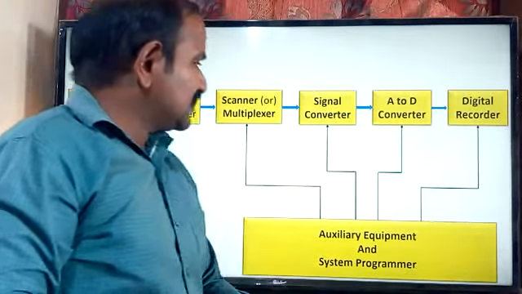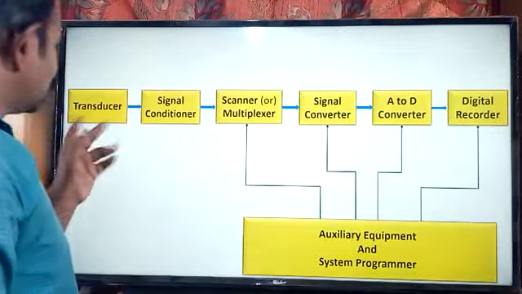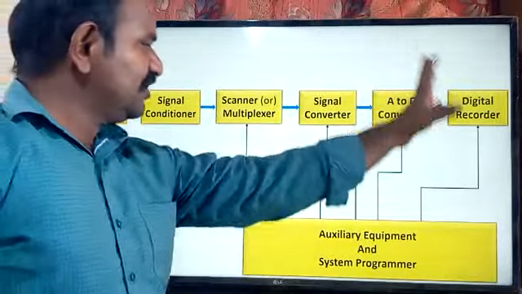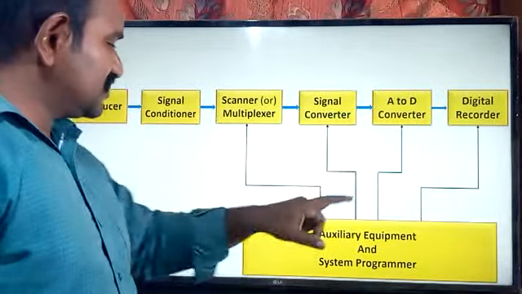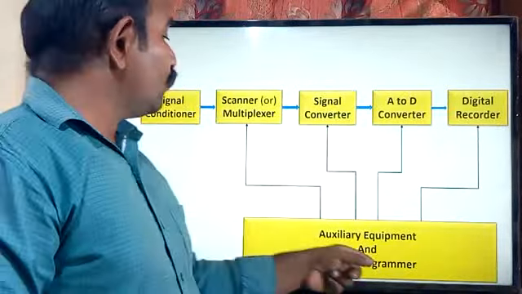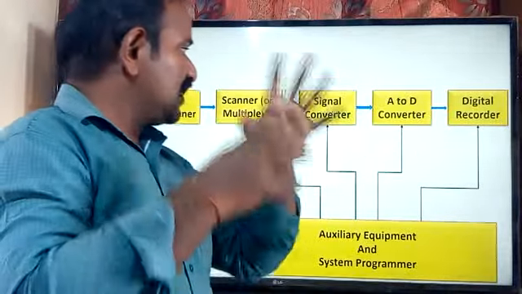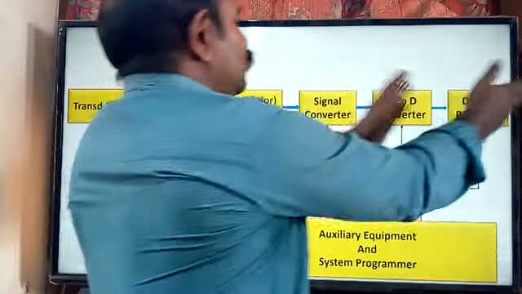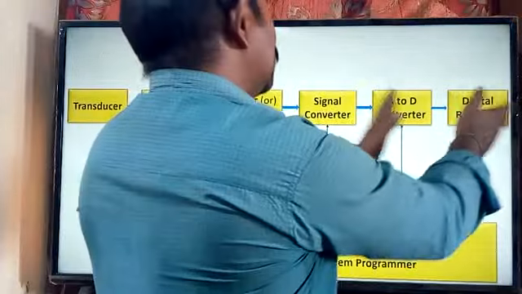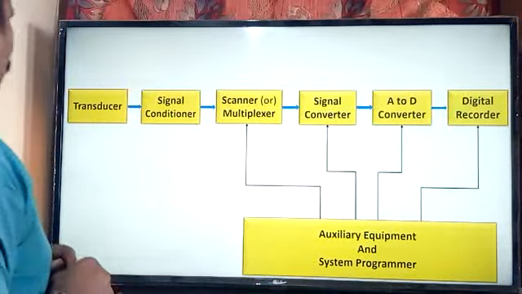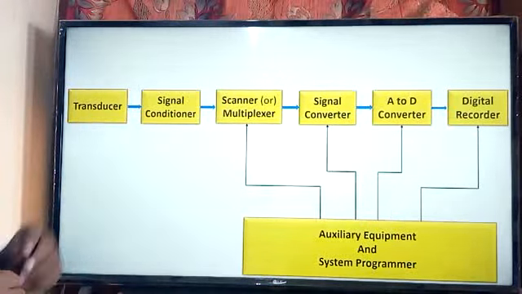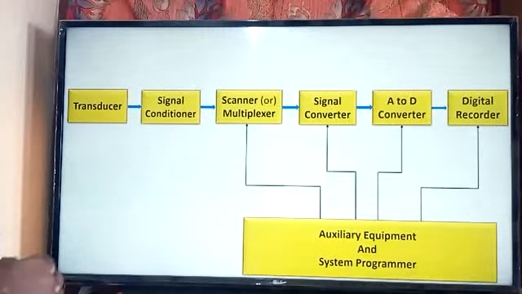Okay. So the thing is, we are having the transducer. This is the brief explanation about our scenario. Means this block is used for controlling the activities of the individual blocks. Now let's go for the explanation of each and every block which is there in a particular data acquisition system.